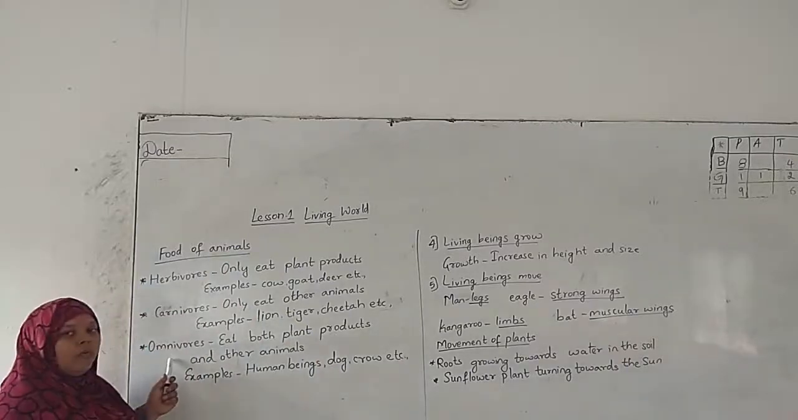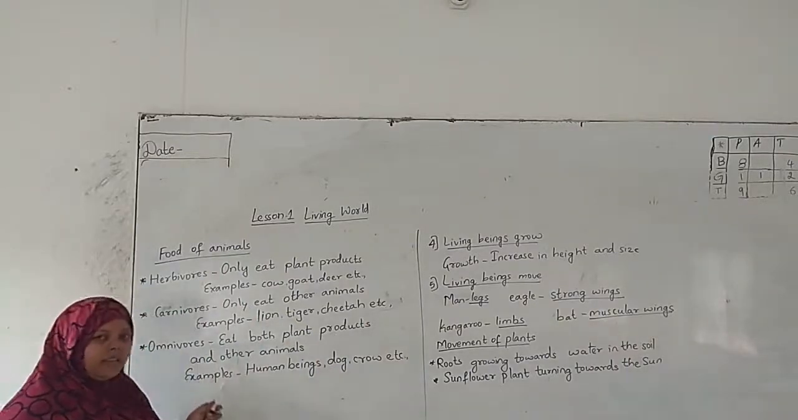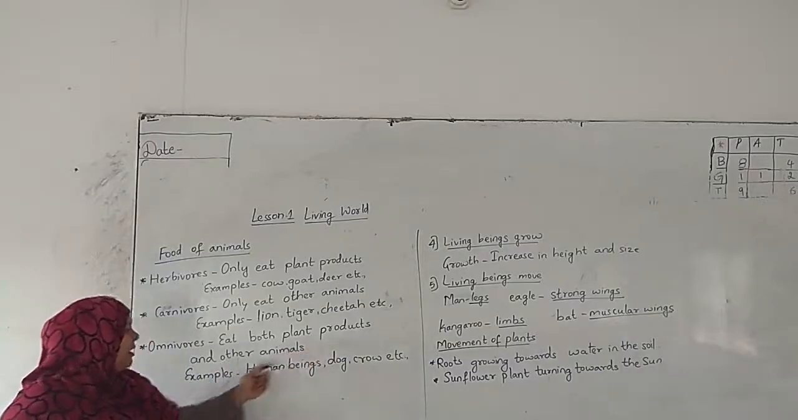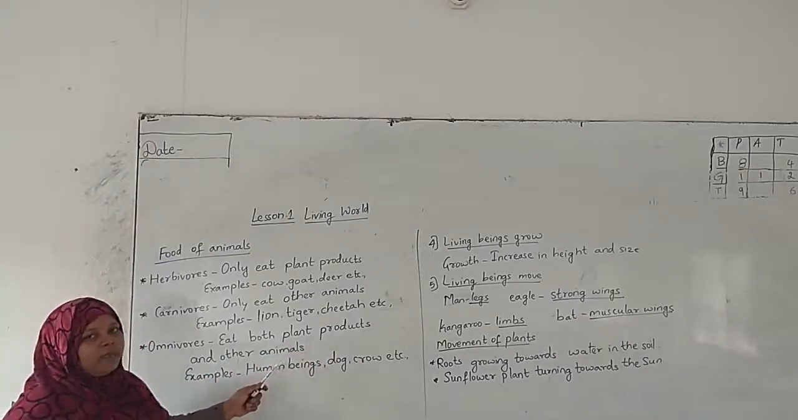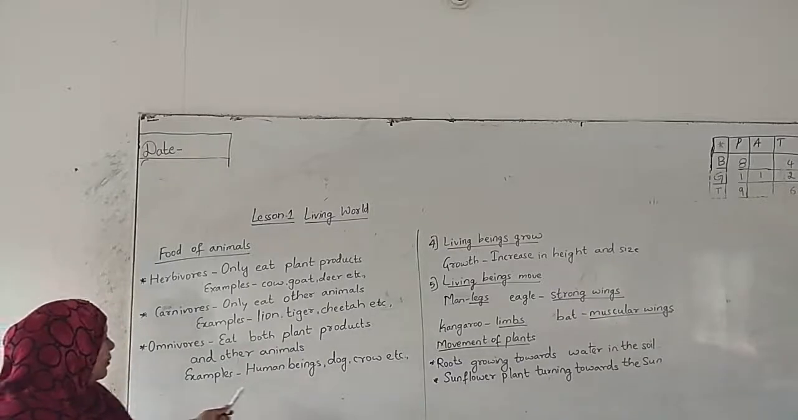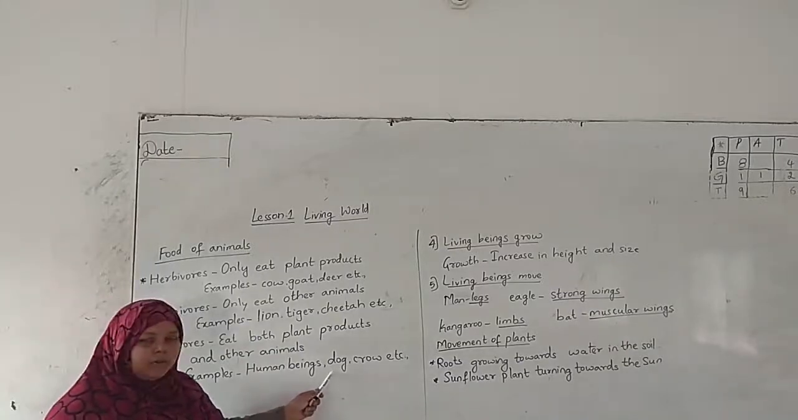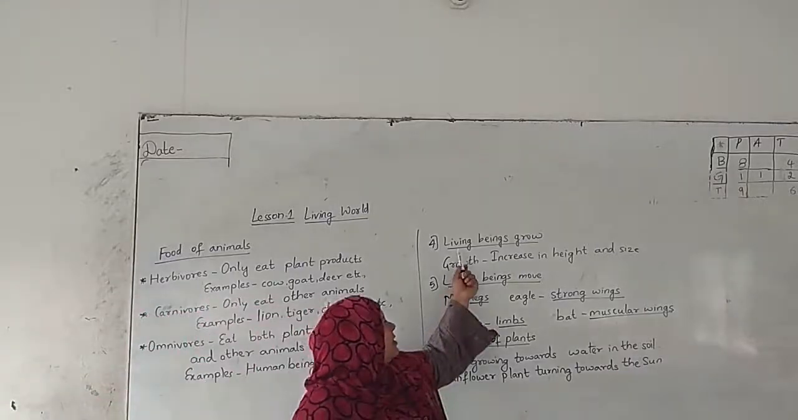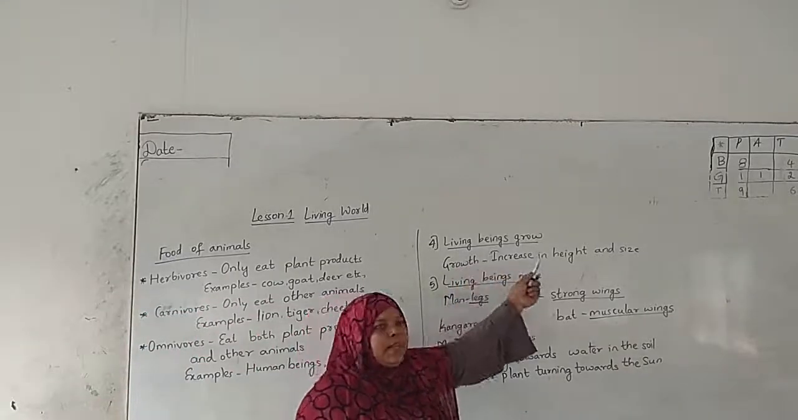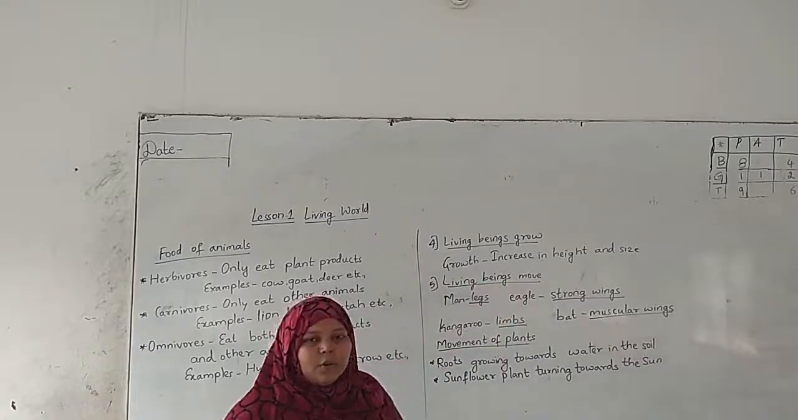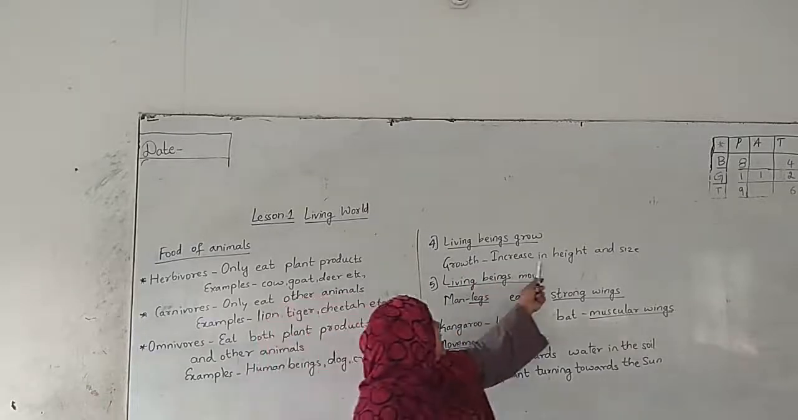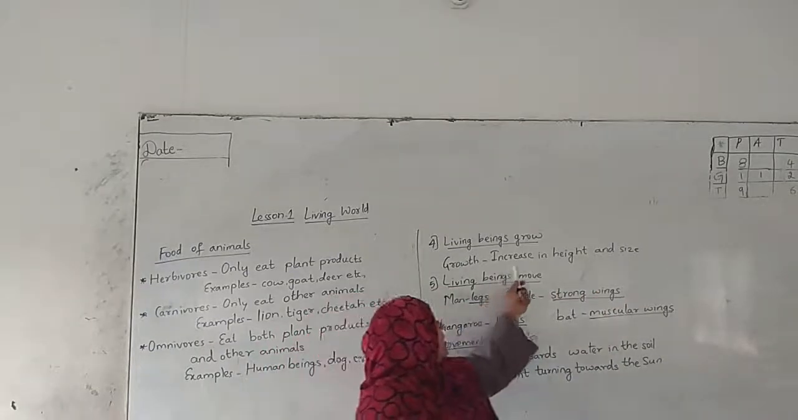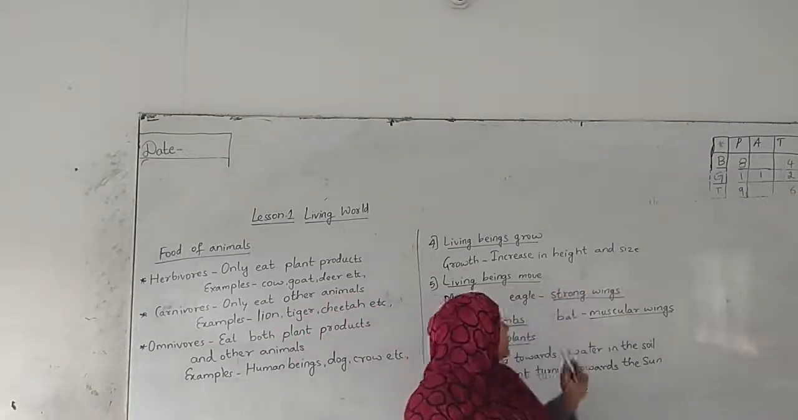Next, omnivores. Omnivores are the animals which depend both on plant products as well as other animals for their food. Examples: human beings, dog, crow, etc. Next, we have discussed the living beings' growth, isn't it? So we can say that growth is nothing but the increase in height and size.